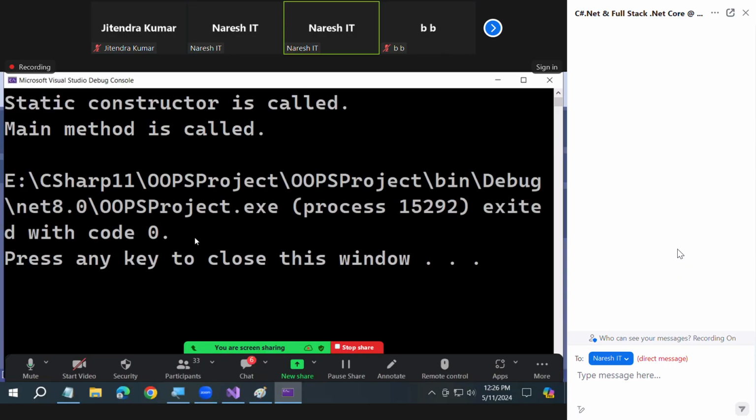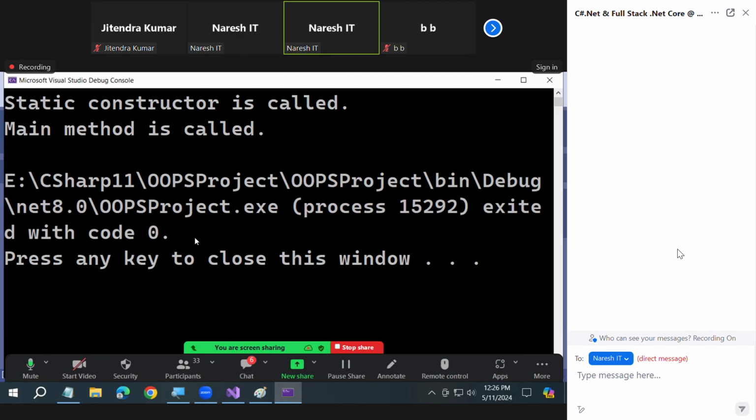You're wrong. Sir, execution starts with the main method. Now also I'm telling you, execution will start with the main method. That's why first I tried to execute without a main method and showed you. Execution will start with the main method, correct. But the main method won't execute first. Execution starts with main, but main won't execute first.